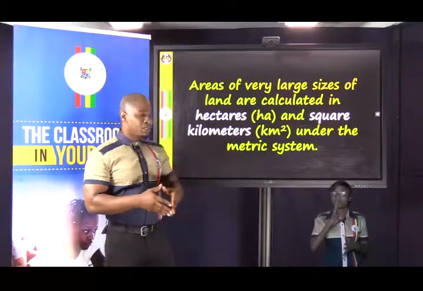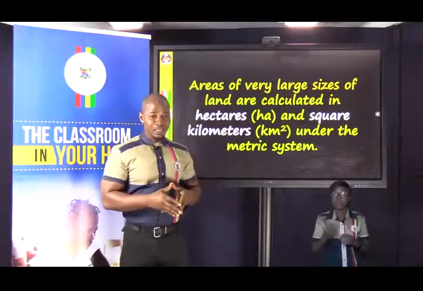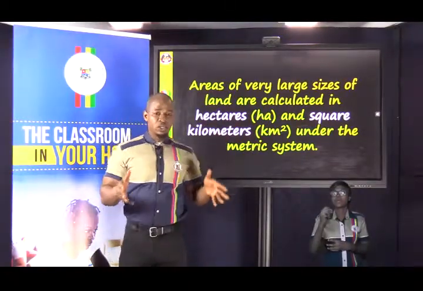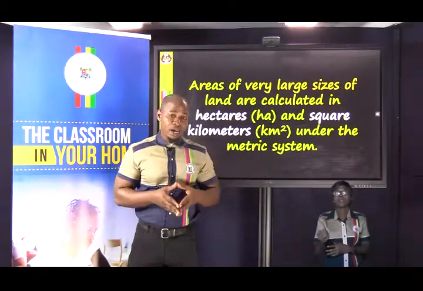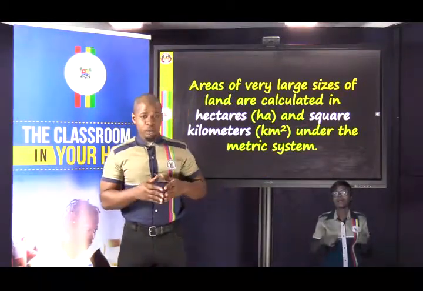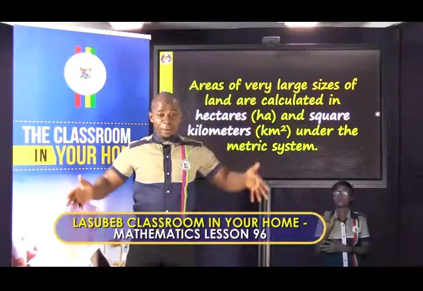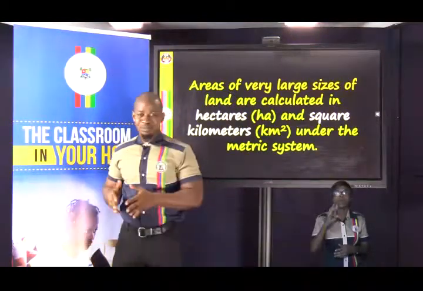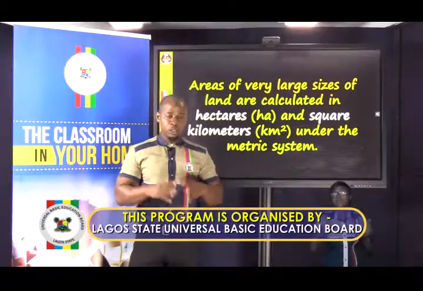We will be talking about the metric unit system, where we measure parcels of land in hectares and square meters or square kilometers, because obviously lands are large areas, centimeters are too small to measure them. Okay, so what is the square kilometer? It's just a square parcel of land with 1 kilometer by the length and 1 kilometer by the breadth. But there are other parcels of land that can equal 1 square kilometer.